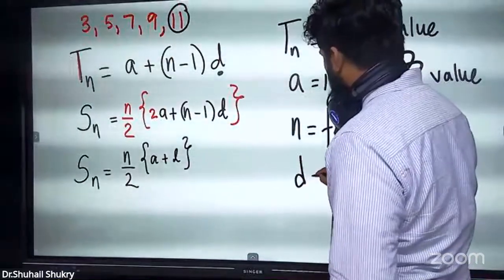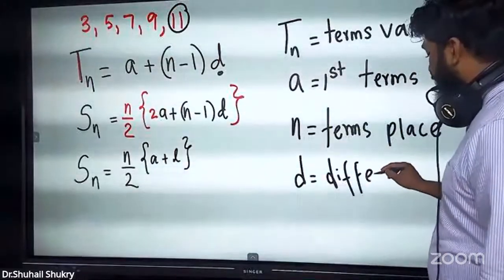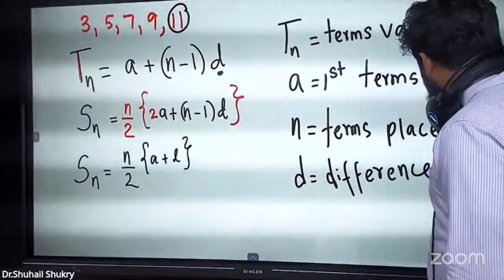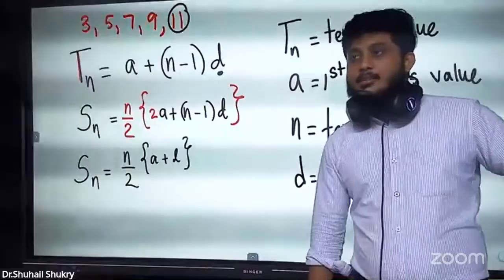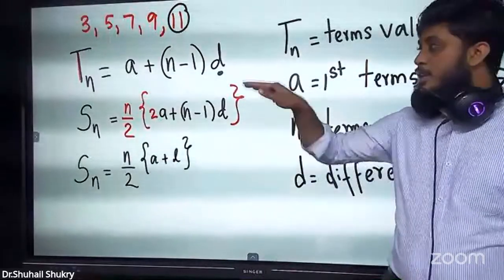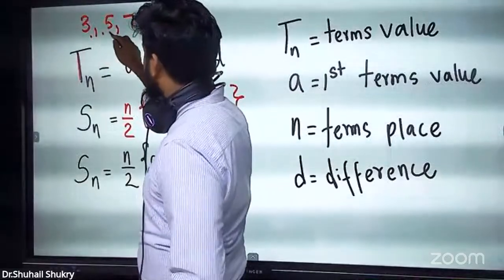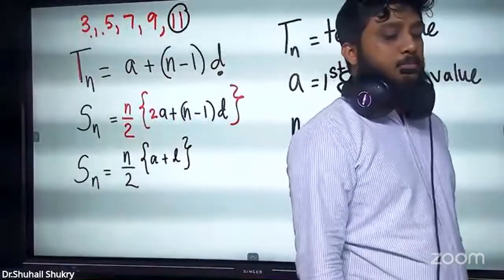Now, guys, come to d. D for difference. Normally, everyone says common difference. So common difference and difference are both the same here. There is no other difference here. This is not an increasing difference or a decreasing difference. It's a constant difference. Every gap is 2. Between any two numbers, the gap is 2.